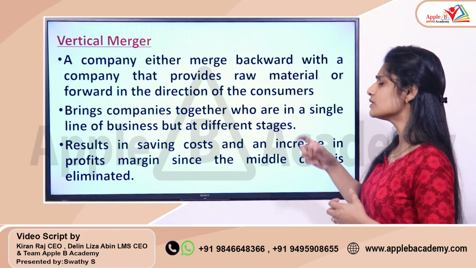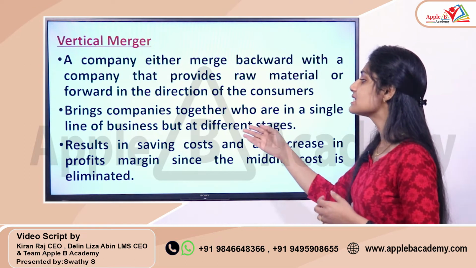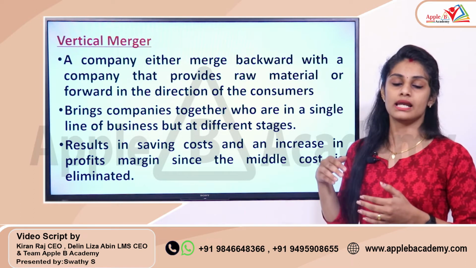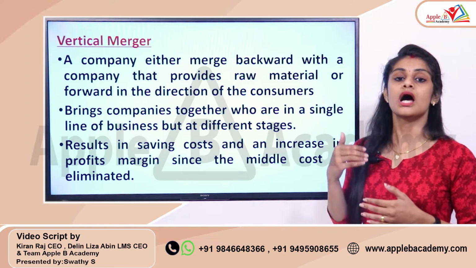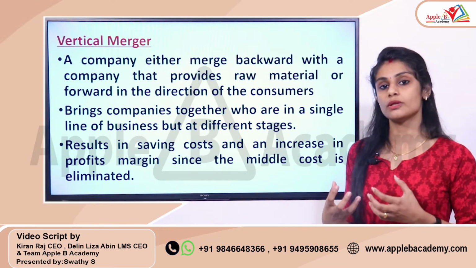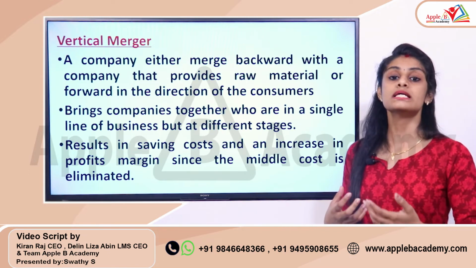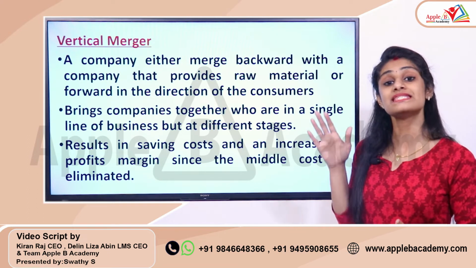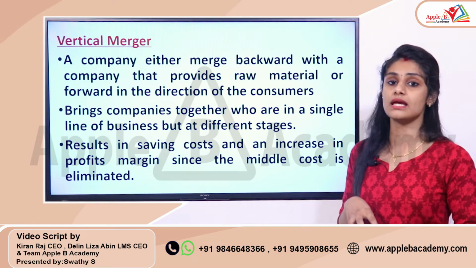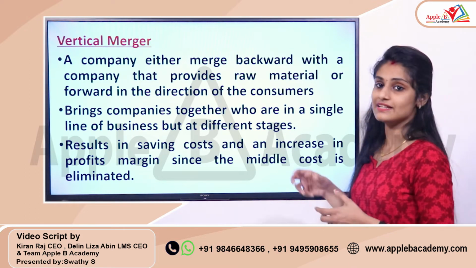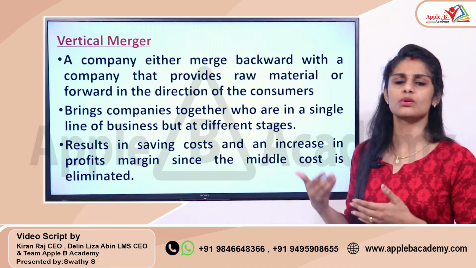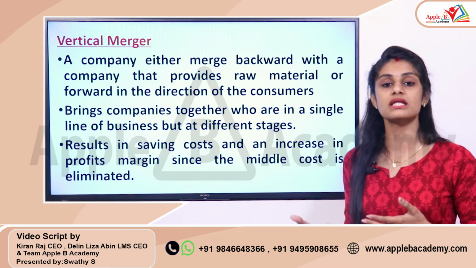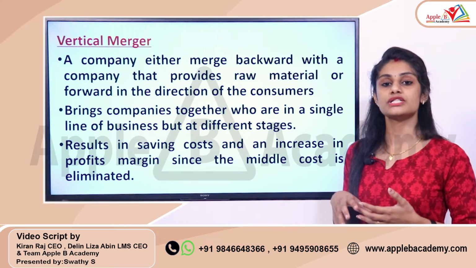So this brings companies together who are in a single line of business. All these are related to the same product. One is giving raw material, the second category is producing, and the last category is supplying the products to the customers. So all these are involved in the same line of business. Within the same line this is happening, but at different stages. One is related to raw material, another to production, another to distribution. So there is a difference in the process that they are involved in, but all these are related to the same line of business.